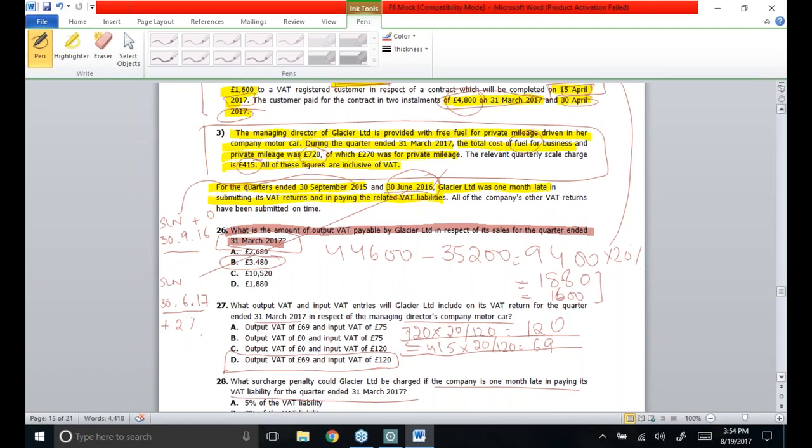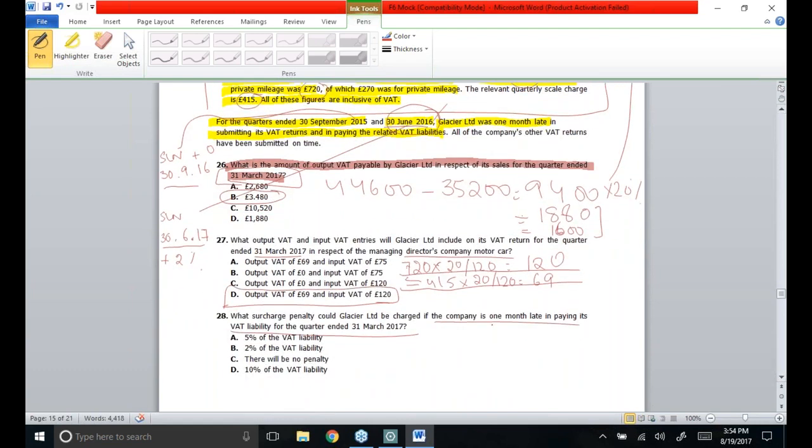Moving towards this 28th MCQ, they say if the company is once again 1 month late for the quarter ended 31st March, then what is going to be the consequence? Once again, on 30th June 2017, the previous notice had to get expired, and in the meanwhile, another default has been made. So first of all, surcharge liability notice will be issued, which will run from quarter ending date to the whole year till 31st of March 2018. Plus, as it is a consecutive third notice, second default will be charged. As a result of third consecutive notice, default of second time will have to be imposed, which is 5% of VAT liability.